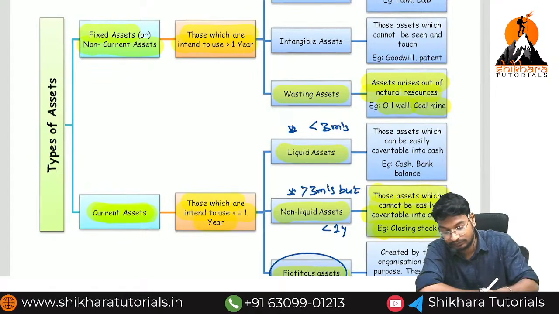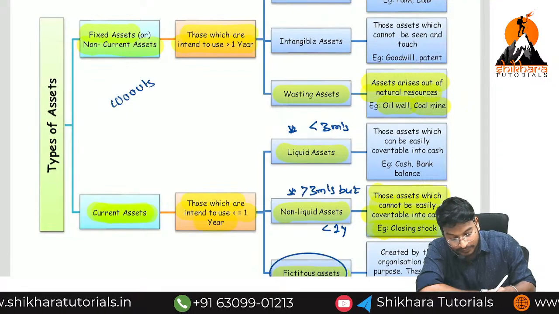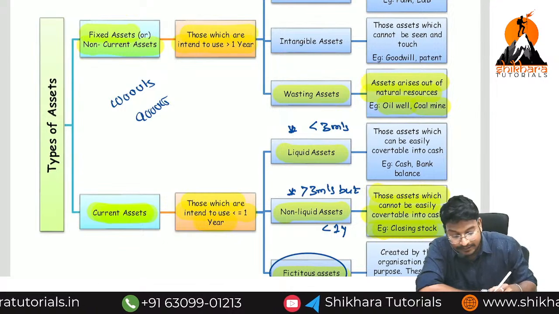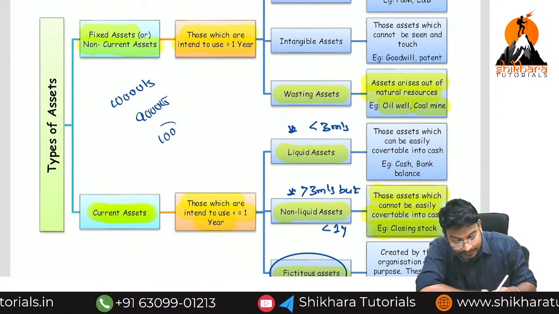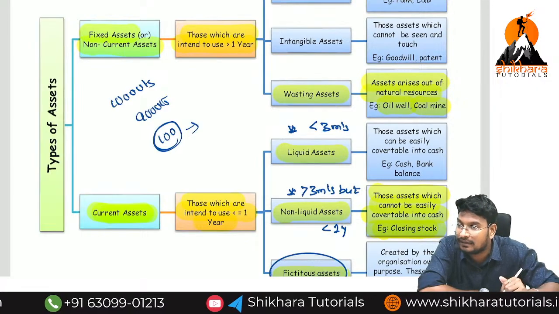In these 1000 units, 900 goods were sold in the current year. How many goods are left? 100 units. These 100 units are called closing stock. It will be sold in the next year.